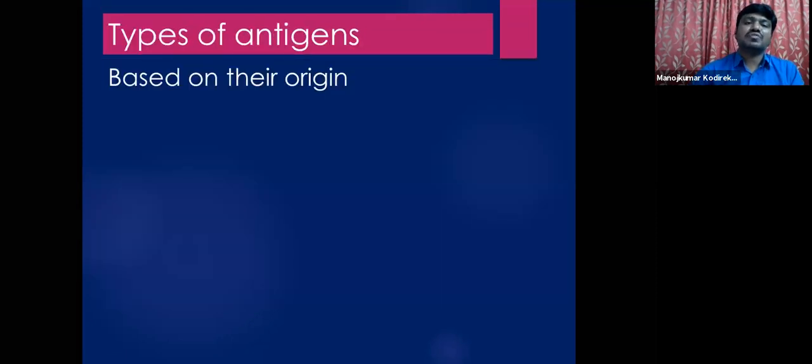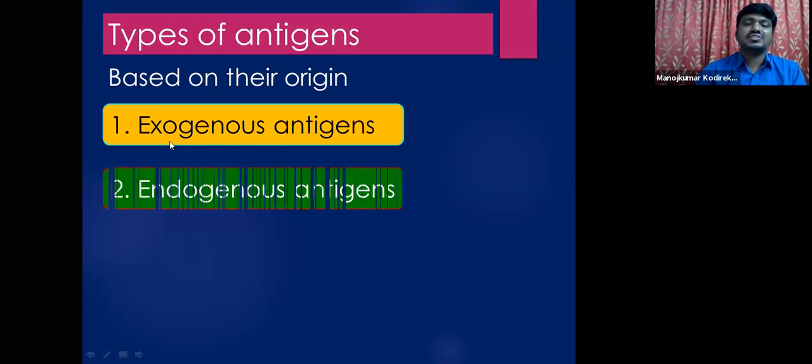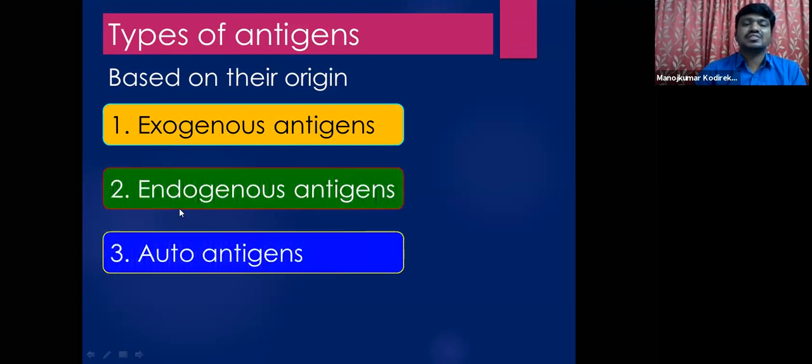Now coming to different types of antigens, mainly based on their origin. The antigens can be of three types. One is exogenous antigens, second is endogenous antigens, third is autoantigens. Exo means outside. So these are the antigens that come from outside into the body, like viruses, bacteria, any kind of parasites or fungi, any kind of chemicals or toxins, even dust particles, that enter into our body from the outside. Because of this, these antigens are called exogenous antigens.